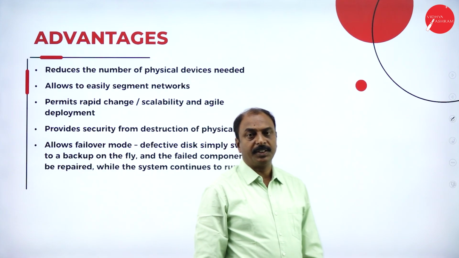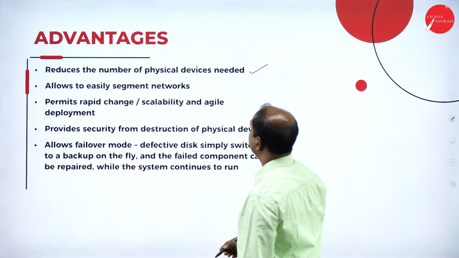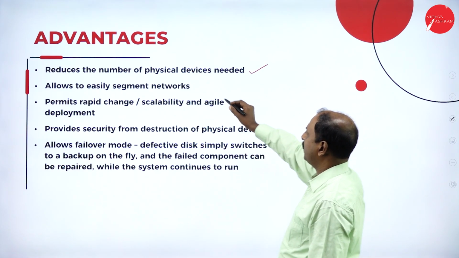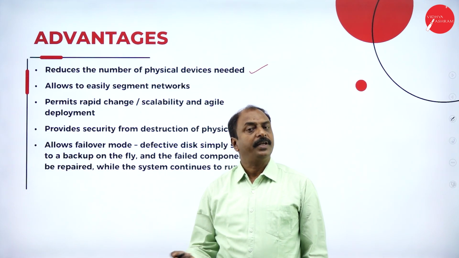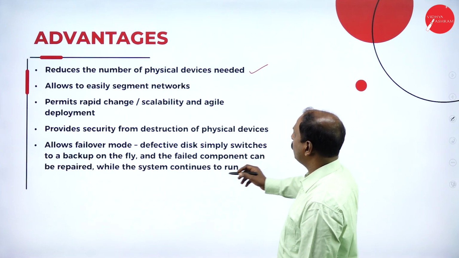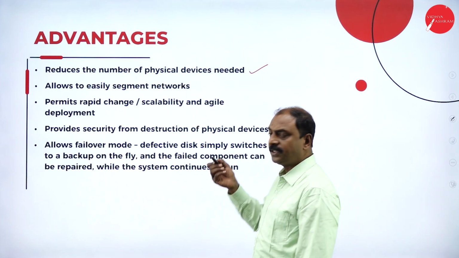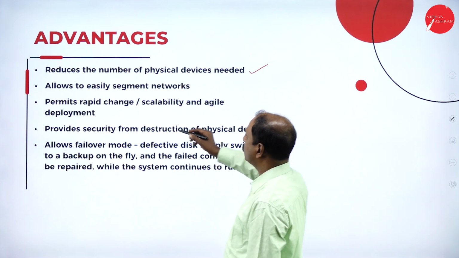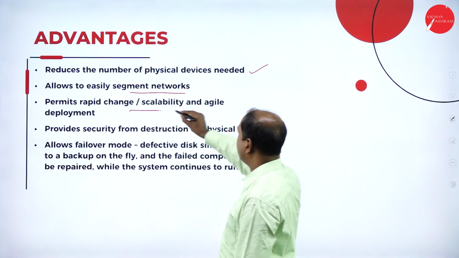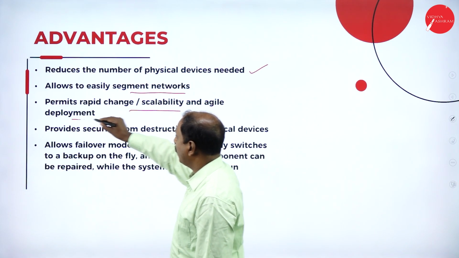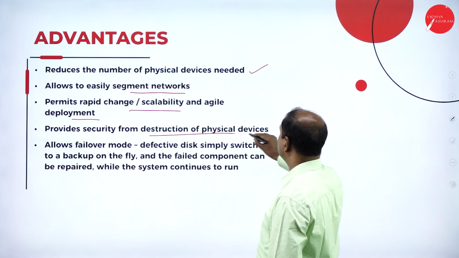Now look at the advantages of this. It reduces the number of physical server devices needed. Generally, you cannot have more than one device for different networks. That can be avoided by having only one network device. Those things can be virtualized or accessed through a virtualized environment, which allows you to easily segment the network and permits rapid change, scalability, and agile deployment. Implementation is easier.